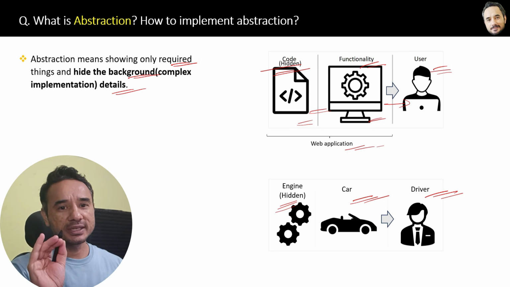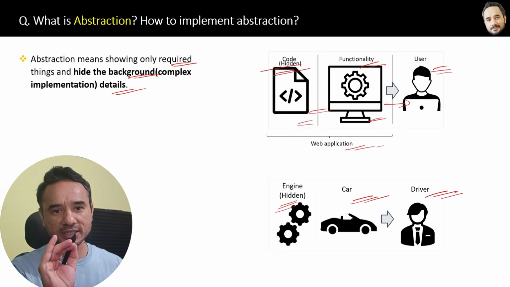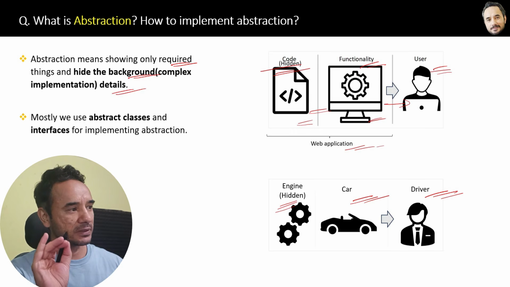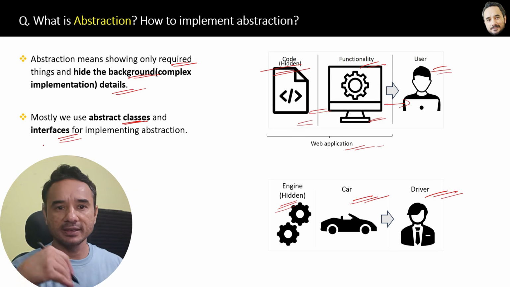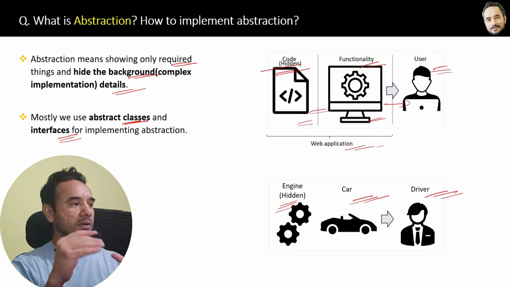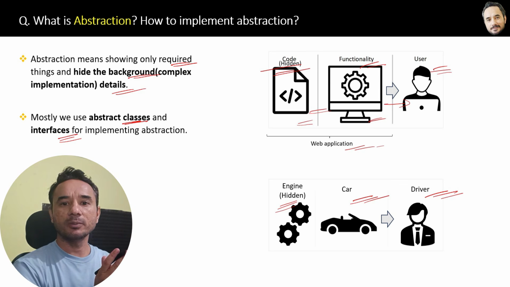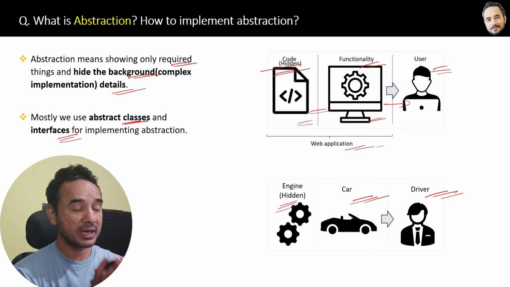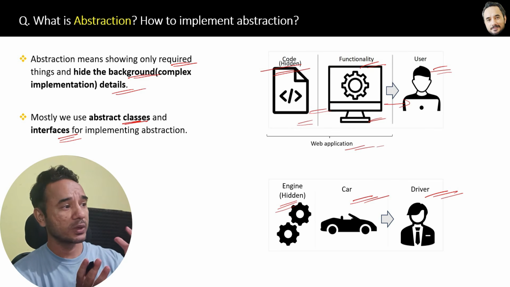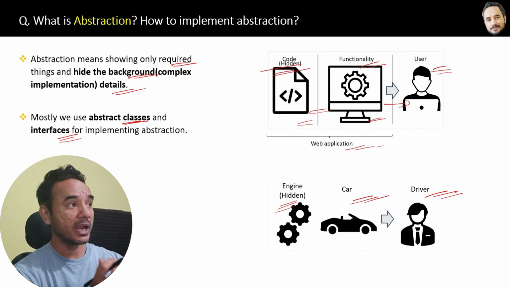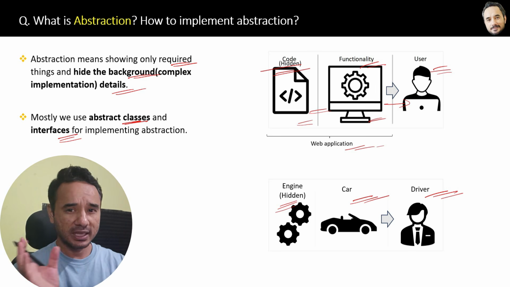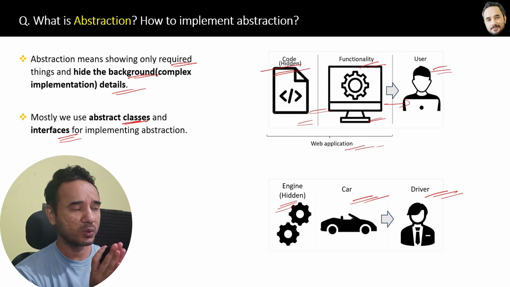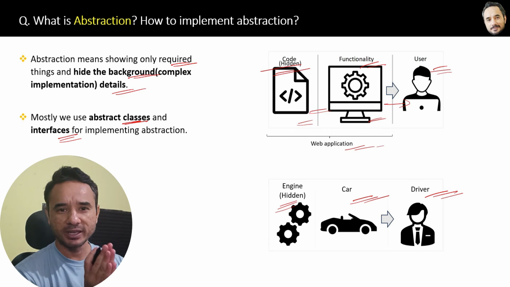Now the question is how to implement abstraction, and here is the answer. Mostly in coding, we use abstract classes and interfaces for implementing abstraction. Great. Now in the upcoming questions, I will tell you what abstract classes and interfaces are, the difference between them, and the difference between abstraction and encapsulation, because there is some confusion between them. I will explain that in the upcoming questions.